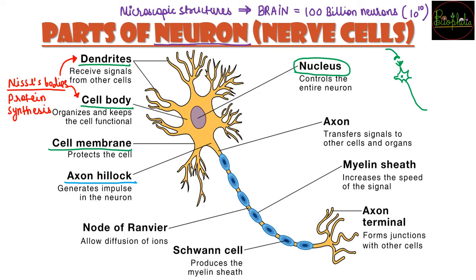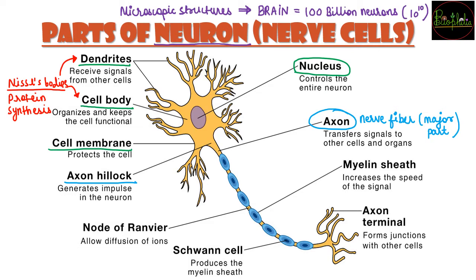So axon hillock से वो next part में जाएगा, that is axon. So axon is the signal-transferring part, and this axon is also called the nerve fiber. जैसे electric wires होती है, similarly there is going to be the axon, which is the major part of the neuron. जो सबसे ज्यादा लंबा दिखाई देगा, that longest part is nothing but the axon or the nerve fiber. The axon also has cytoplasm in it. It is also an extension of the cell.